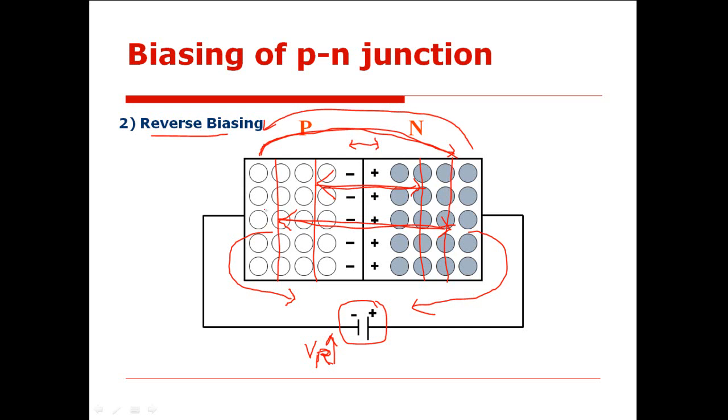But there are some minority charge carriers, like electrons present in the P side and holes present in the N side. The applied reverse potential works as a forward potential for these minority charge carriers, and therefore only the transfer of such minority charge carriers is possible through the depletion region, but not the transfer of majority charge carriers. So this is how the reverse bias works.